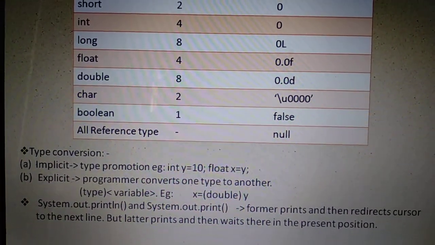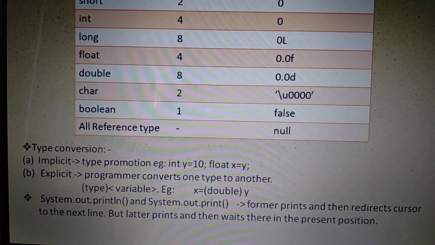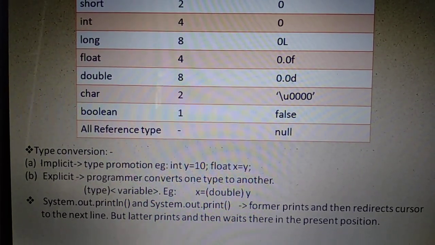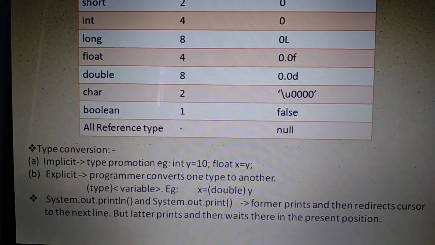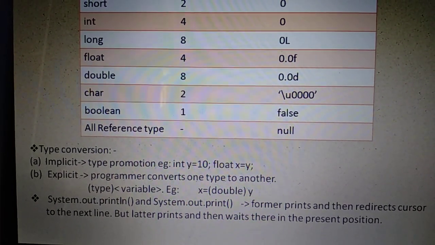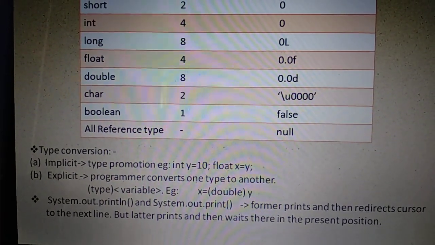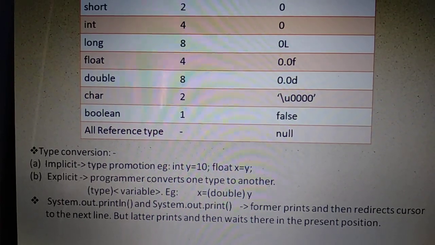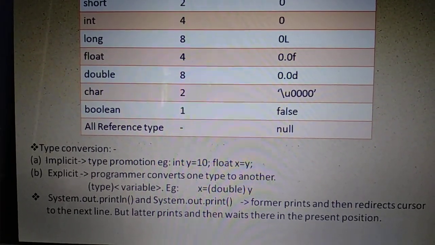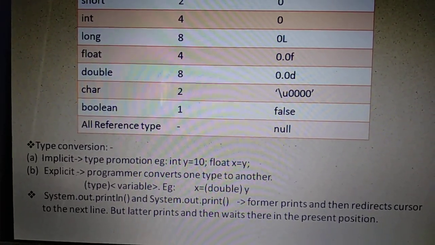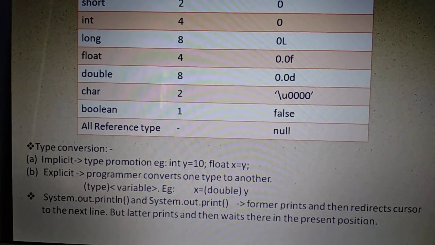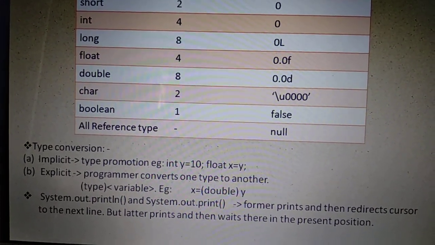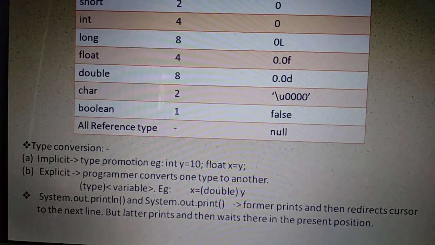So implicit conversion means type promotion. It is also called type promotion. Automatically the smallest data type will be promoted into the biggest data type if needed, and that is done by the system alone. And such type of conversion is called implicit type conversion or type promotion. Example, int y is equal to 10. Suppose data type int uses a variable called y. Its initial value is 10.